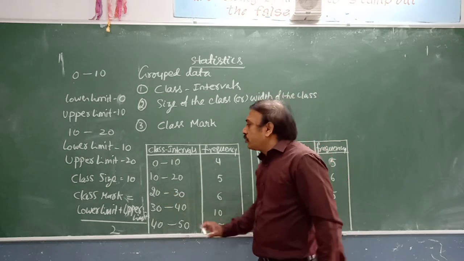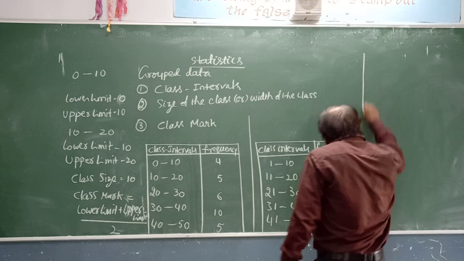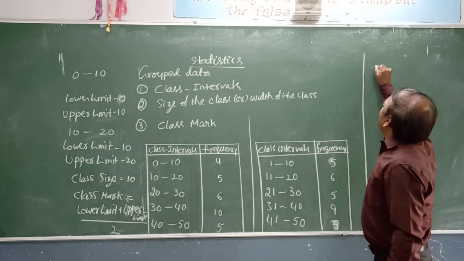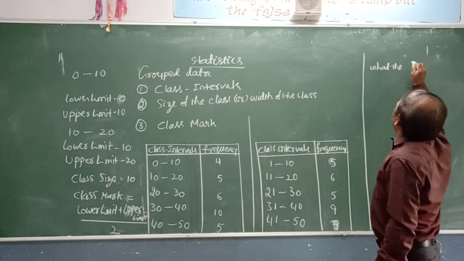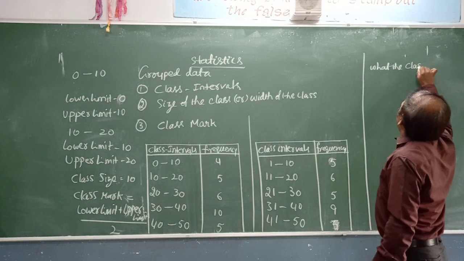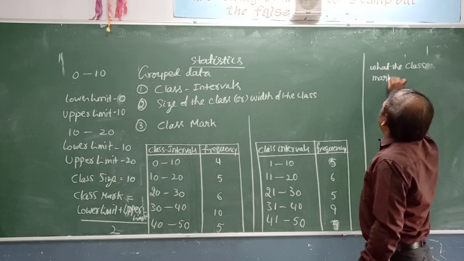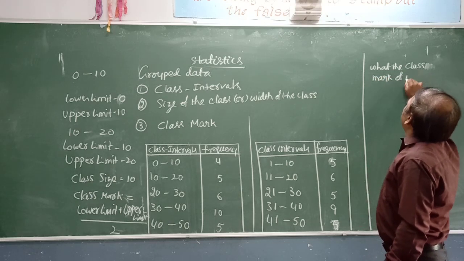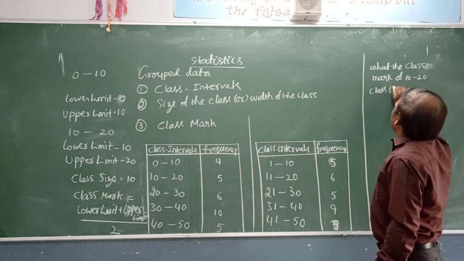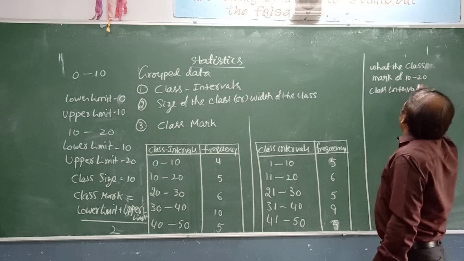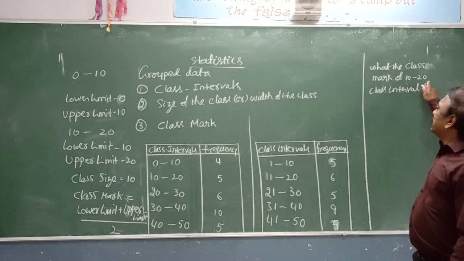How do we calculate the class mark? What is the class mark of the 10 to 20 class interval?